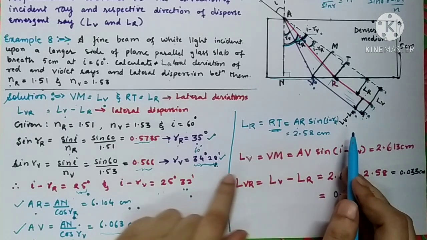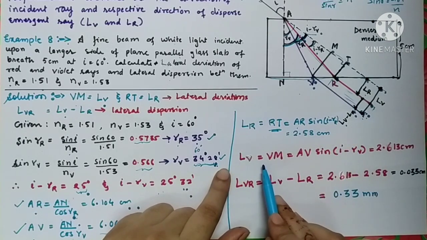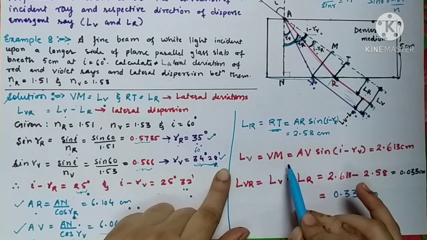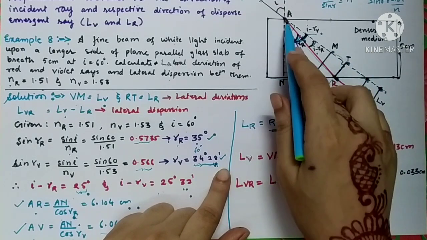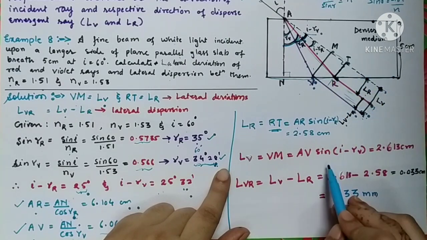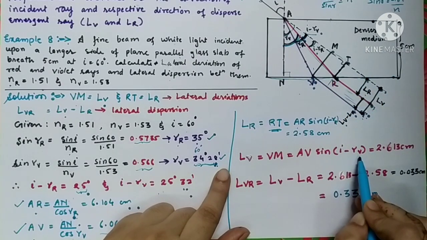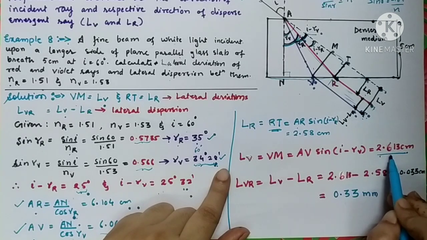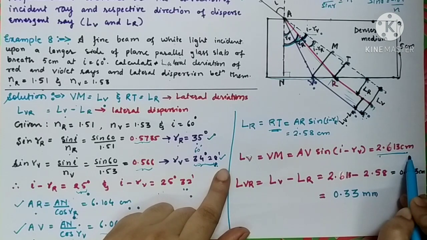In the same way we can calculate LV, which is equal to VM. VM is equal to AV sine of I minus RV. Once you calculate it, this value comes out to be equal to 2.613 centimeter.